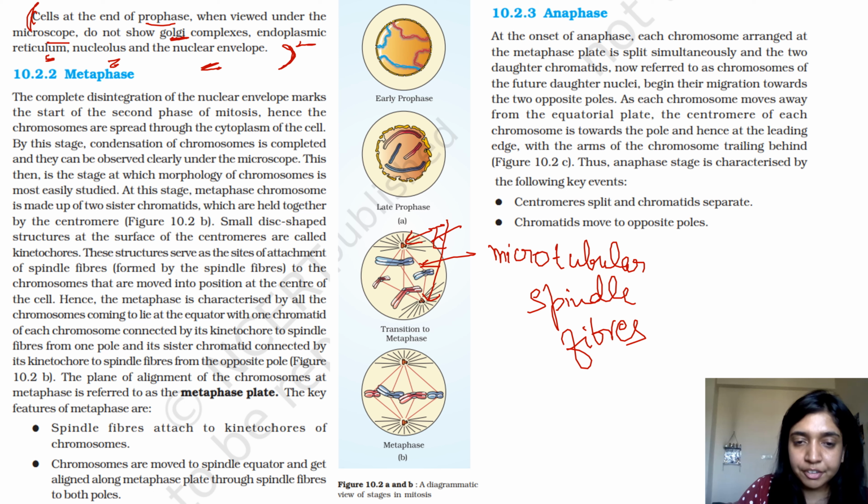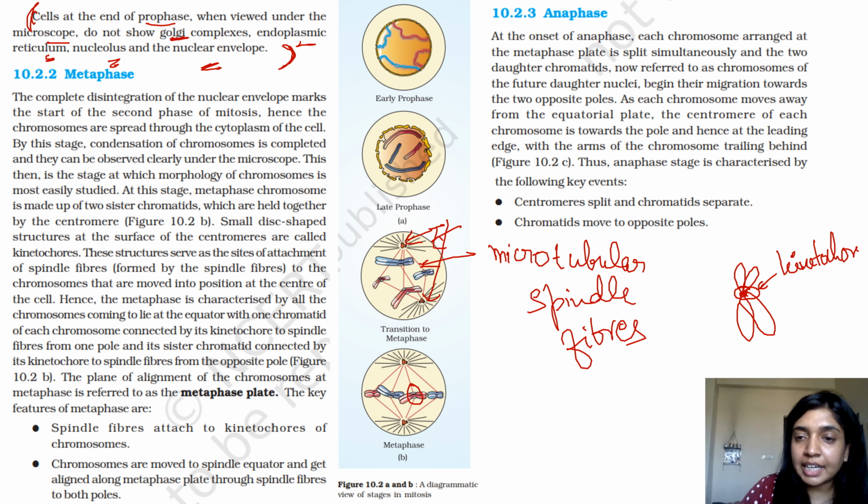And if you look closely, over here there's a structure. This is your chromosome, this is your centromere. The centromere is encased in a protein known as kinetochore, and this is the kinetochore to which your spindle fibers attach, right? Remember this information. Okay, now let's move to metaphase.